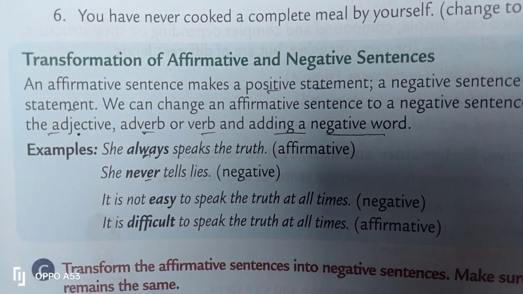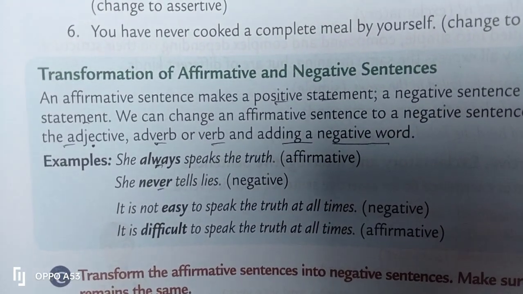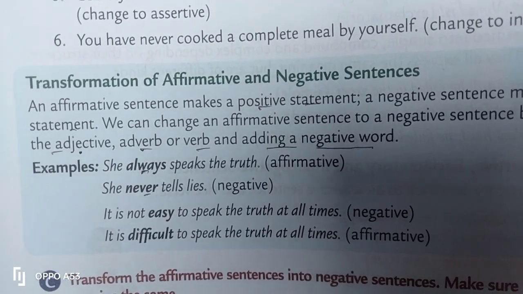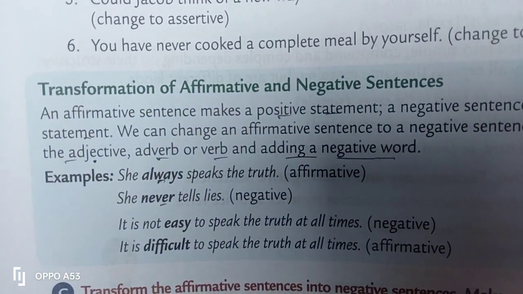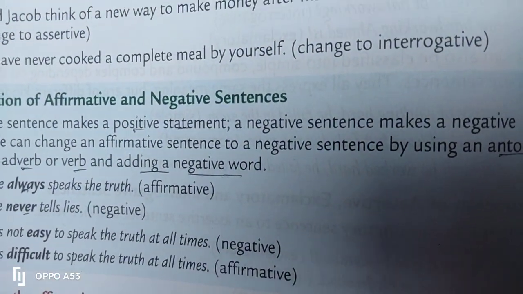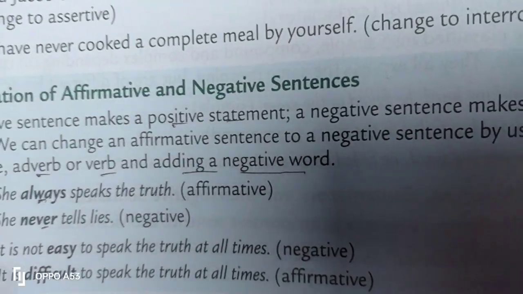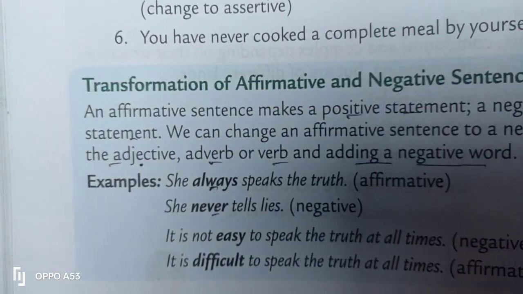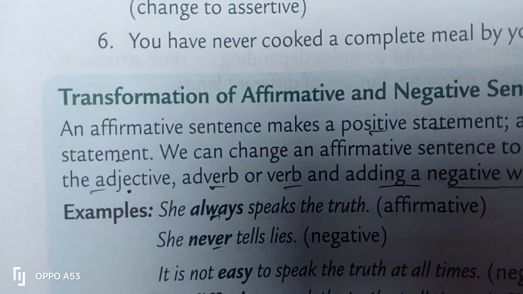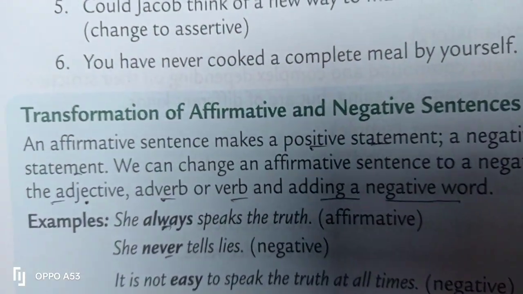Students, there is another way of changing affirmative and negative sentences. So it is an affirmative sentence, but you have to change it into a negative sentence. See, it is also very easy. Please look at this particular part. An affirmative sentence makes a positive statement, and a negative sentence makes a negative statement. We can change an affirmative sentence to a negative sentence by using an antonym. That means opposite, the adjective, adverb, verb, and adding a negative word.